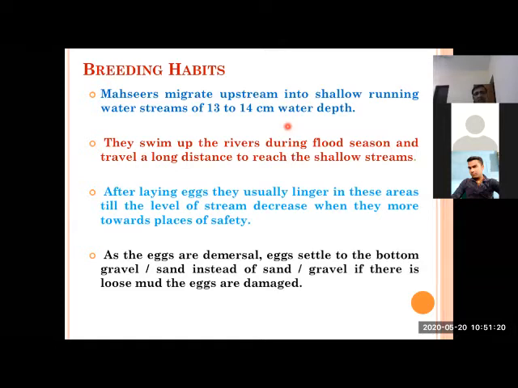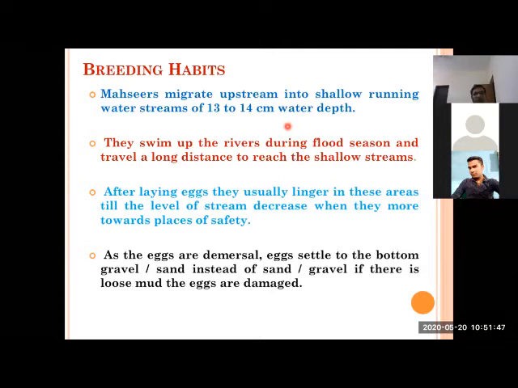The eggs are demersal, unlike major carp. Just after spawning, the eggs settle on the bottom. They are not floating or pelagic. They are demersal, and because of their buoyancy they settle on the bottom of the water body, either river or whatever water body they are in, normally on gravel or sand.